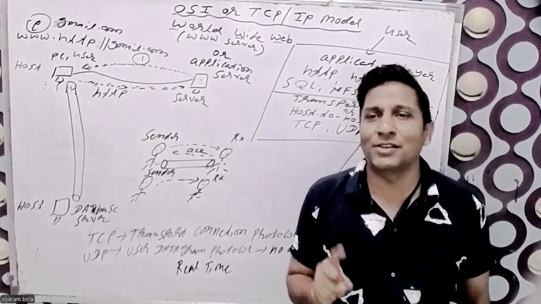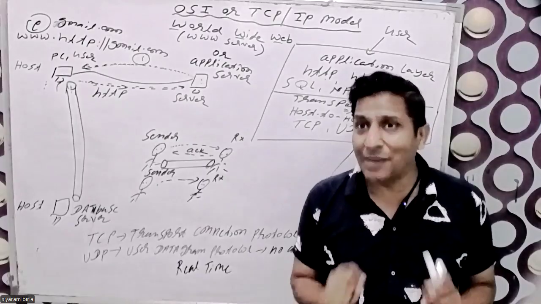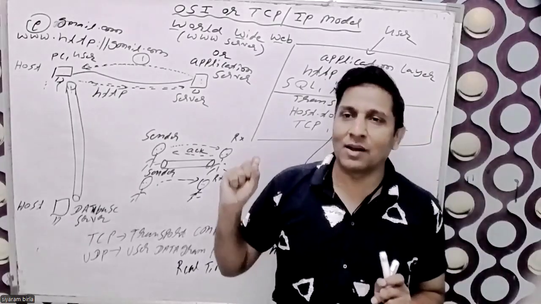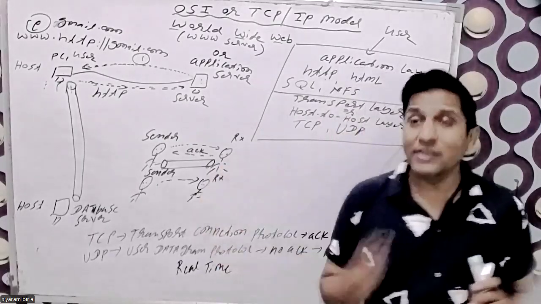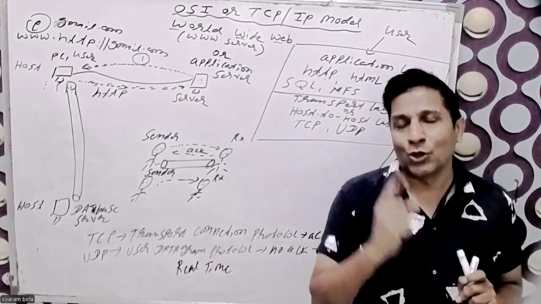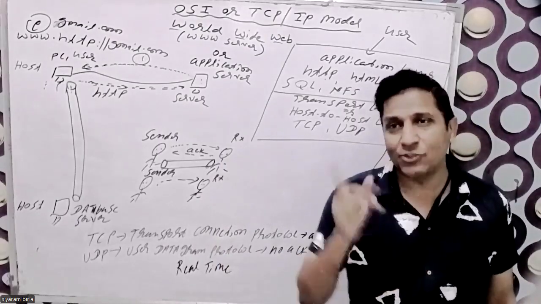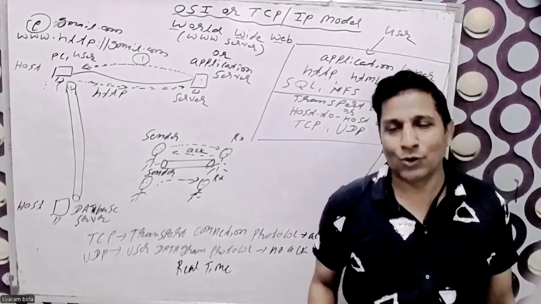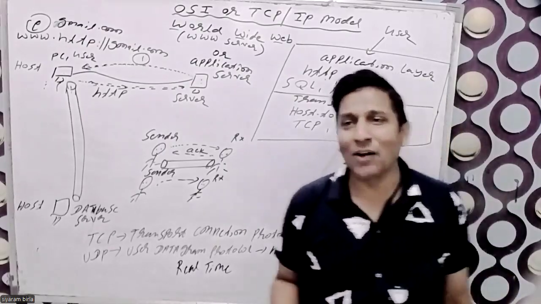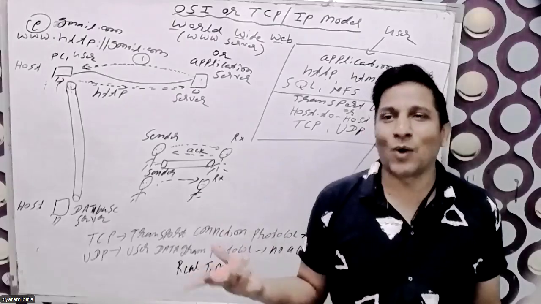So in a mailing service, if anybody puts in a wrong email ID, the Gmail or Outlook server responds to the sender that the email ID is incorrect and the packet is not delivered.